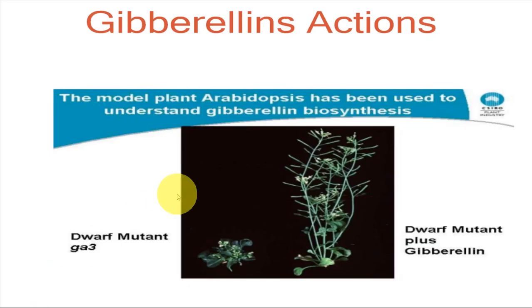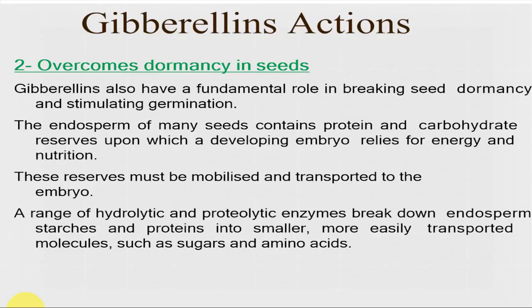Another aspect, you can see the model plant Arabidopsis. As you can see, it has been used as a model plant to understand gibberellic acid biosynthesis. This is a dwarf mutant of Arabidopsis thaliana, the GA3 mutant. Then you can see on the right side, after application of gibberellic acid, how this dwarf mutant becomes tall. So here, dwarf mutant plus gibberellic acid, after application of GA3.